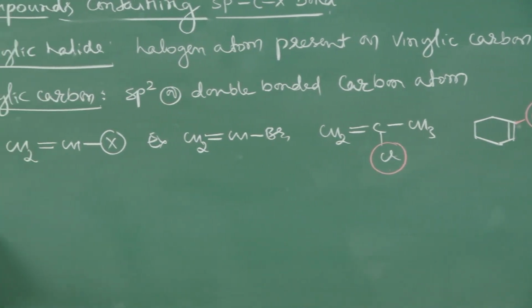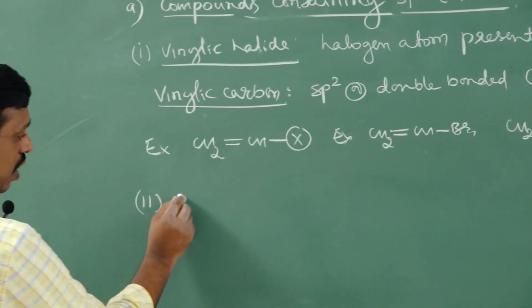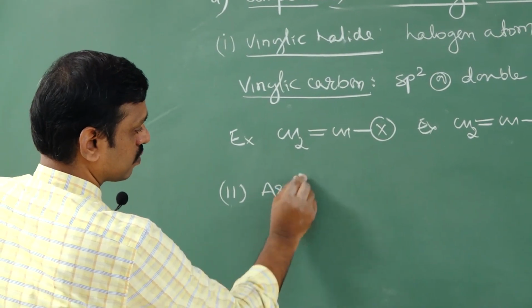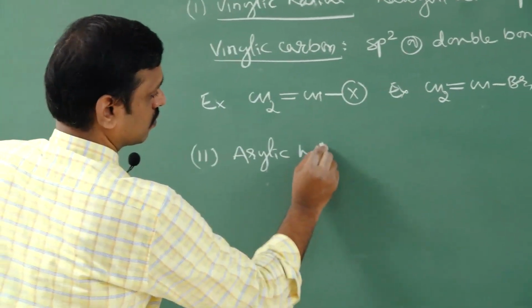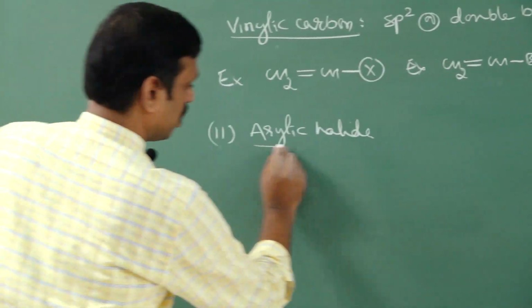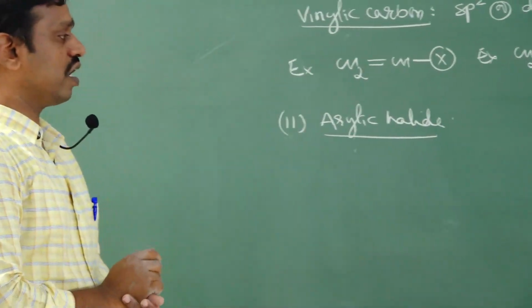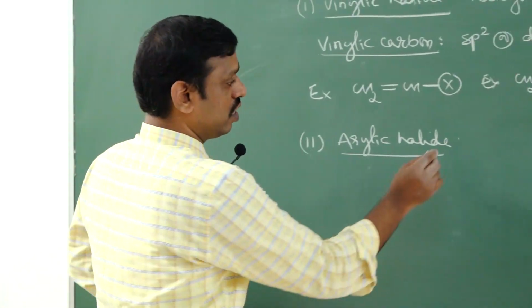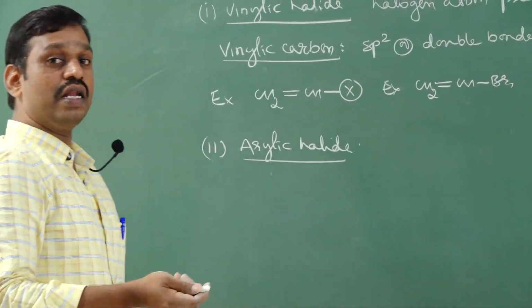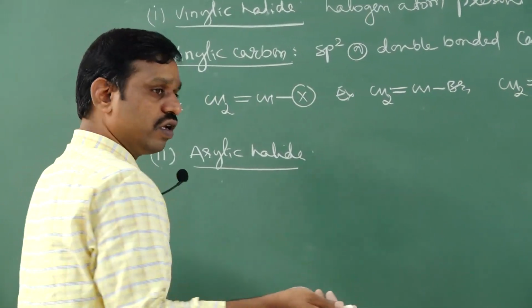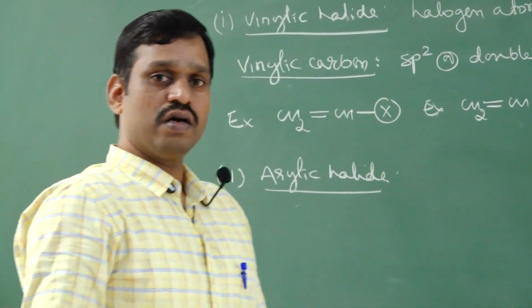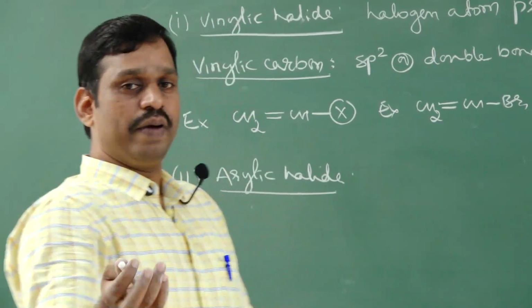Next, another one is aryl halide. So what is aryl halide? Aryl halide is a halogen present on an aryl carbon, or nothing but a halogen directly attached to the benzene ring.